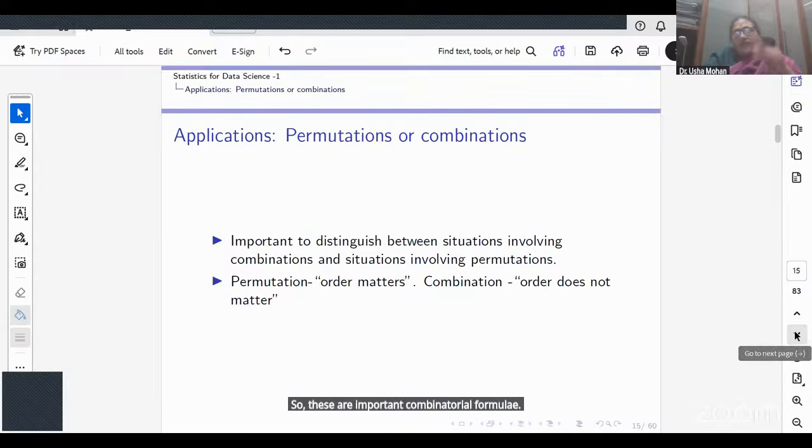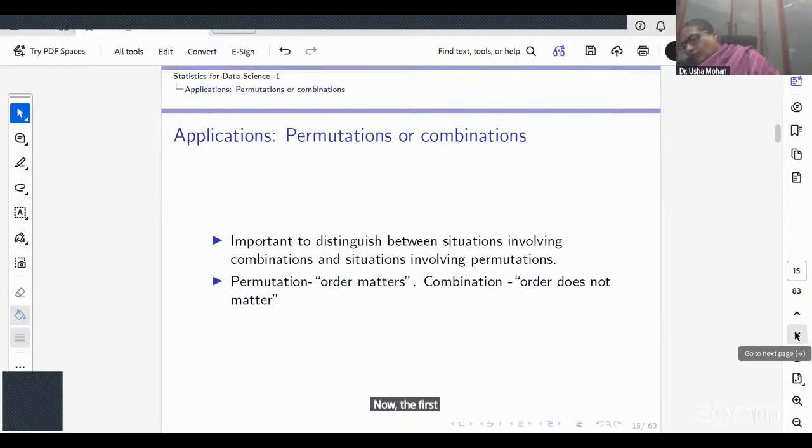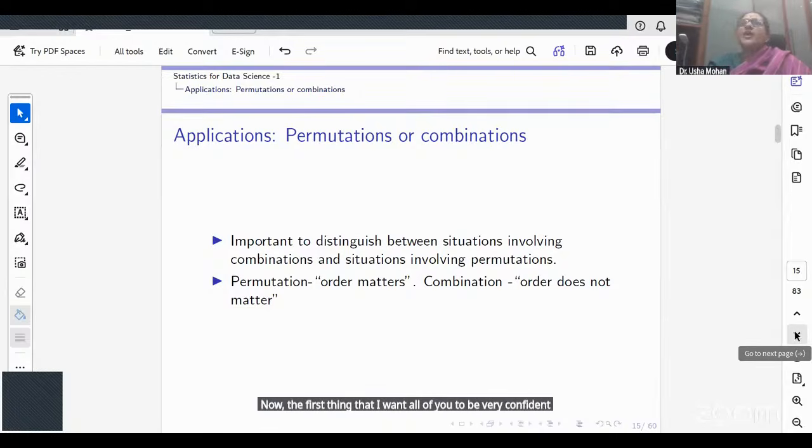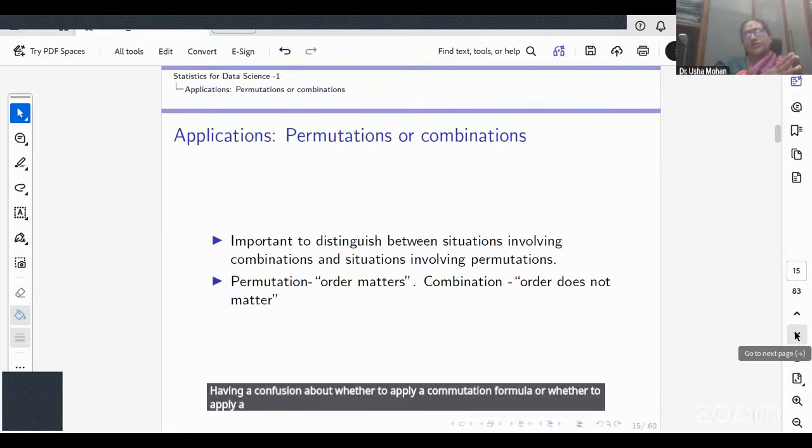Now, the first thing that I want all of you to be very confident about, and this is where you'll be tested, is that many a time people have a confusion about whether to apply a permutation formula or a combination formula.